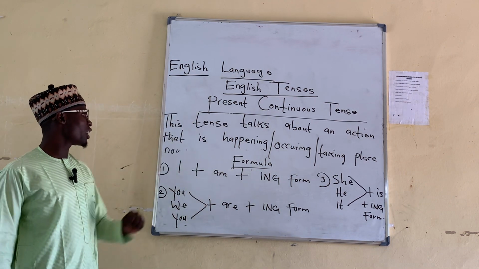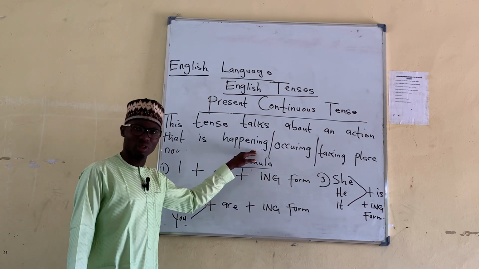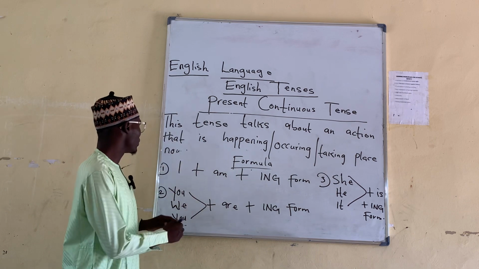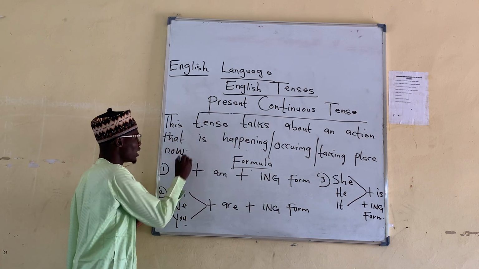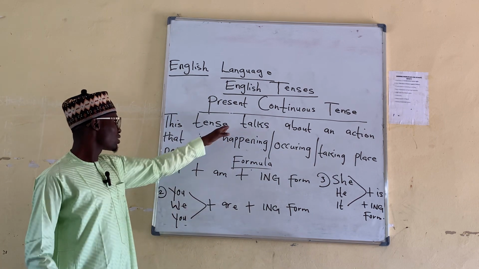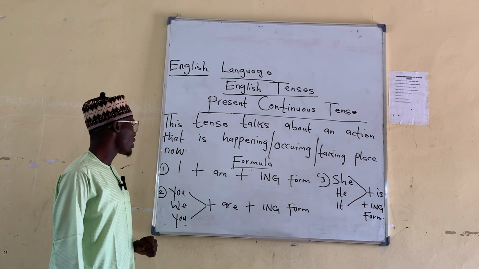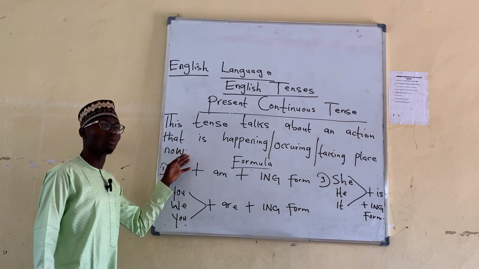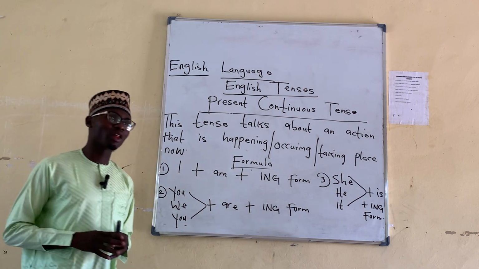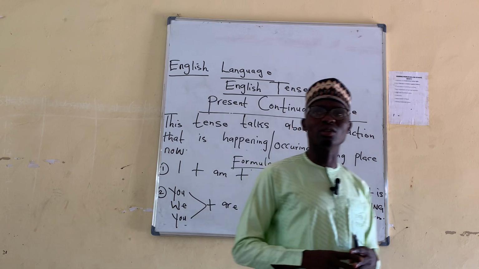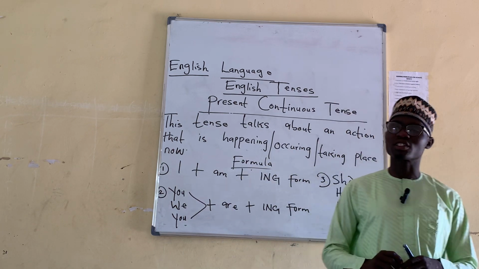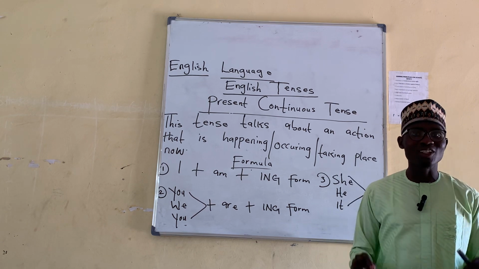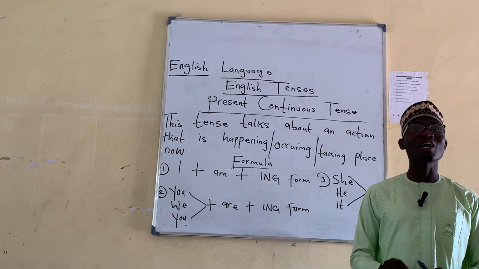Let's see what is present continuous tense. This tense talks about an action that is happening or occurring or taking place now. If you look at this definition critically, you can quickly understand that this tense is talking about something that is happening at the moment, something that is happening now.